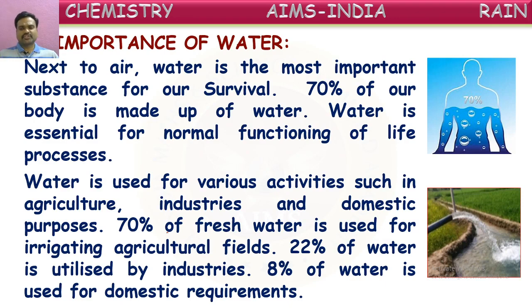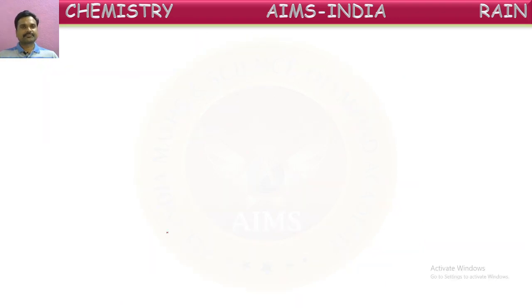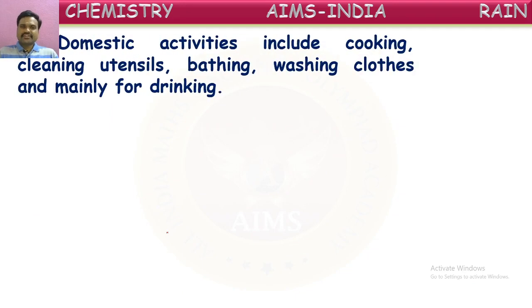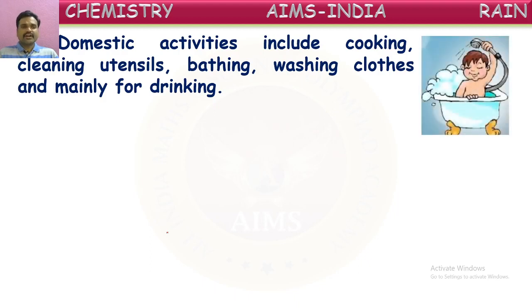What are the domestic requirements we are going to see here? Domestic activities include cooking, cleaning utensils, bathing, washing clothes, and mainly water for drinking. These all come under domestic activities. The activities we do at home, like cooking, cleaning utensils, bathing, washing clothes and drinking, for all these purposes at home we use water.